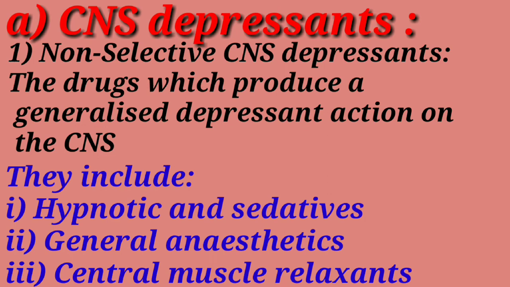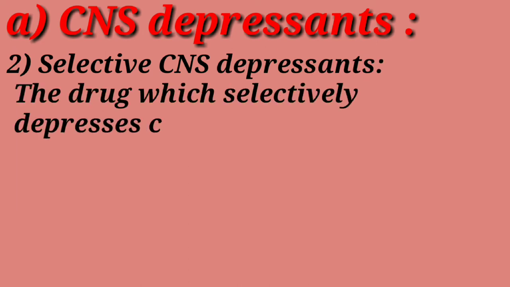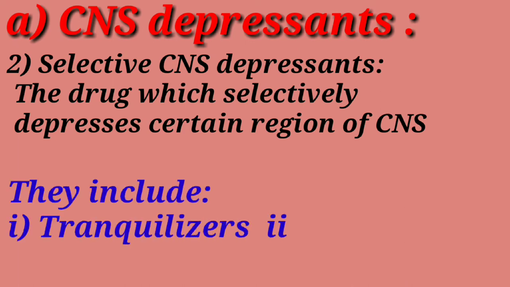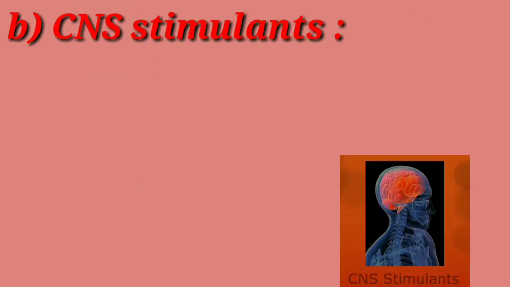Second is selective CNS depressants. These are those drugs which selectively depress a certain region or portion of the central nervous system. Therefore, they are known as selective central nervous system depressants. They include tranquilizers, analgesics, and anticonvulsants. Second is CNS stimulant.